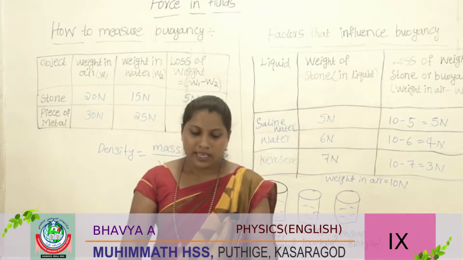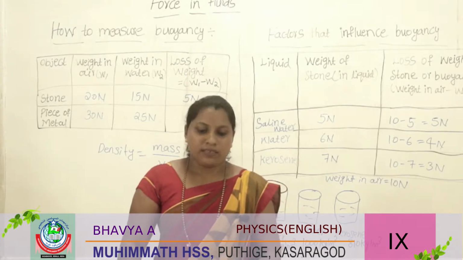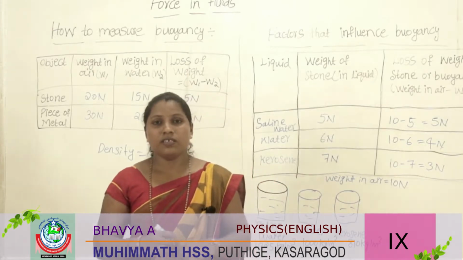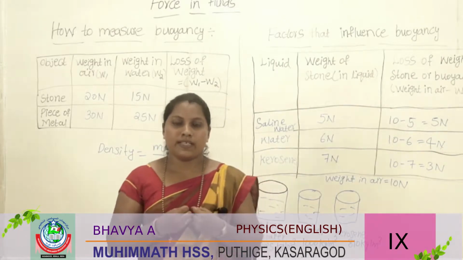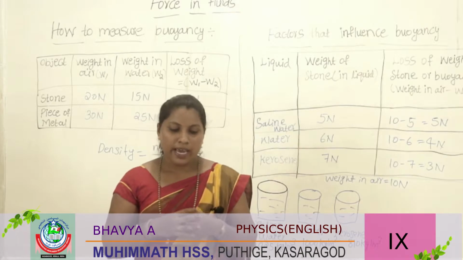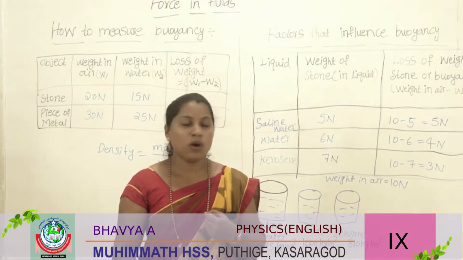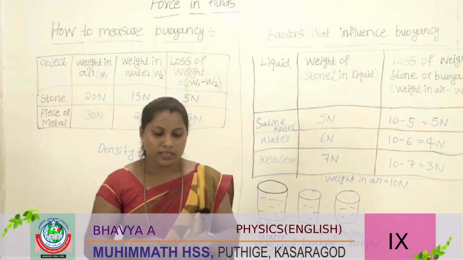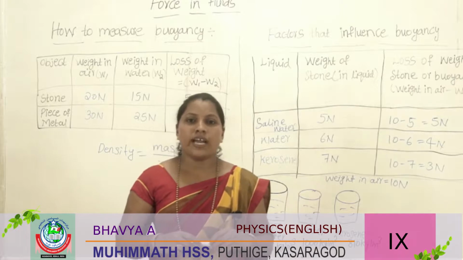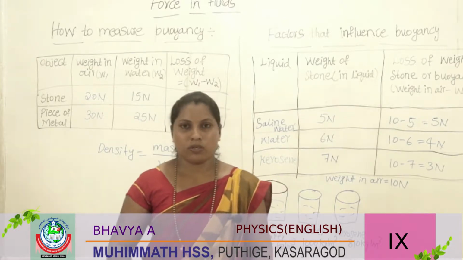Okay students, next there is one experiment. You should take two different materials: one is a copper block, another one is an iron block. Then you should measure the weight of the copper block and the iron block.